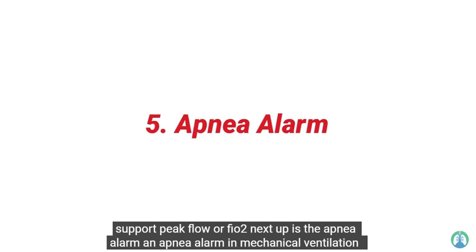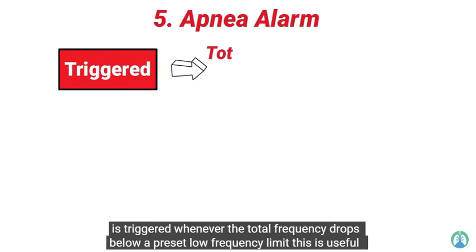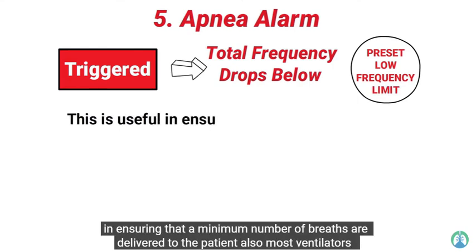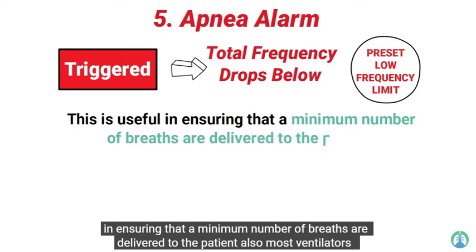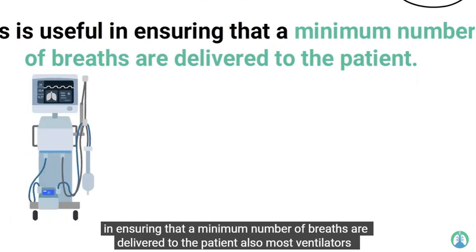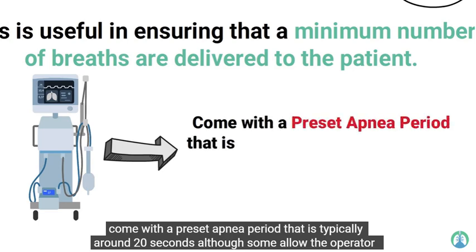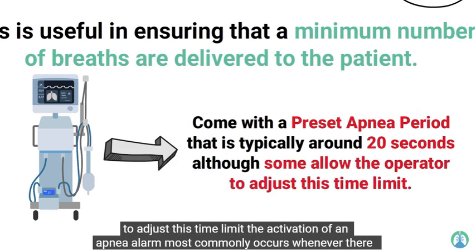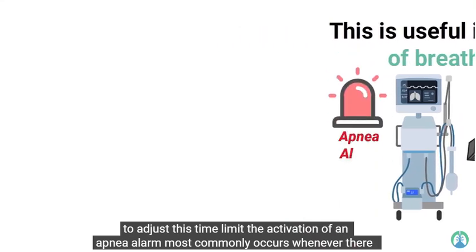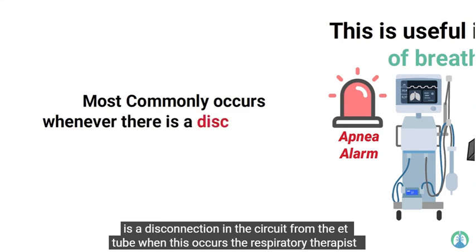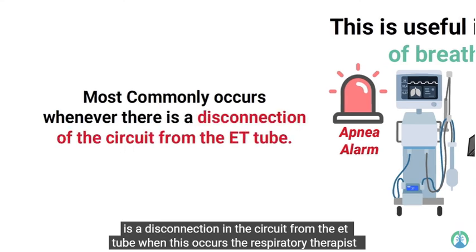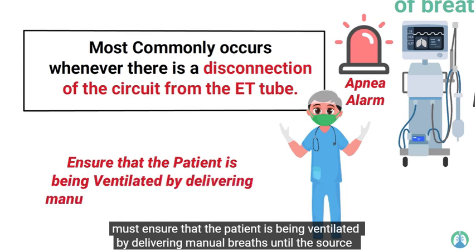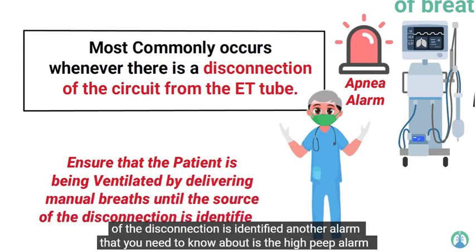Next up is the apnea alarm. An apnea alarm in mechanical ventilation is triggered whenever the total frequency drops below a preset low frequency limit. This is useful in ensuring that a minimum number of breaths are delivered to the patient. Also, most ventilators come with a preset apnea period that is typically around 20 seconds, although some allow the operator to adjust this time limit. The activation of an apnea alarm most commonly occurs whenever there is a disconnection in the circuit from the ET tube. When this occurs, the respiratory therapist must ensure that the patient is being ventilated by delivering manual breaths until the source of the disconnection is identified.